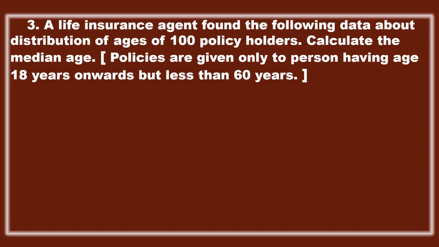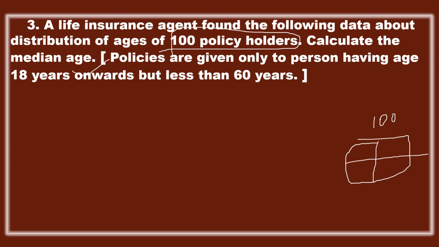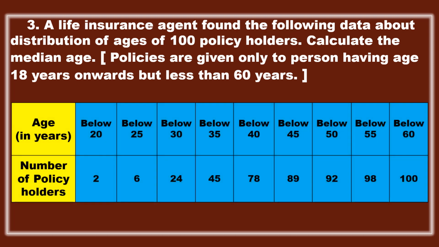A life insurance agent found the following data about the distribution of ages of 100 policy holders. So there are 100 policy holders and he observed this data. Calculate the median age. We have to find out the median age. Here the ages of the people are given, and the number of policy holders are given.